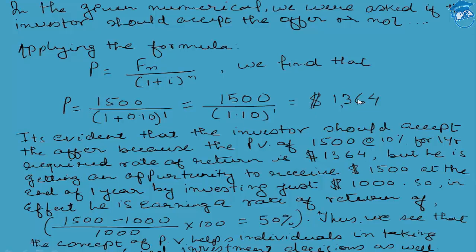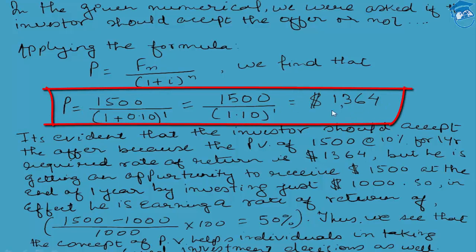Now coming back to our discussion, we can find that 1364 USD happens to be the present value of the future cash flow of 1500. So how can we use this 1364 USD? What use can be made of this amount, which is the present value of 1500 USD? The logic is very simple. Going by this figure, if we need to advise the investor, we would say that the investor should take the opportunity to make an investment into this particular offer, because this offer is very lucrative.